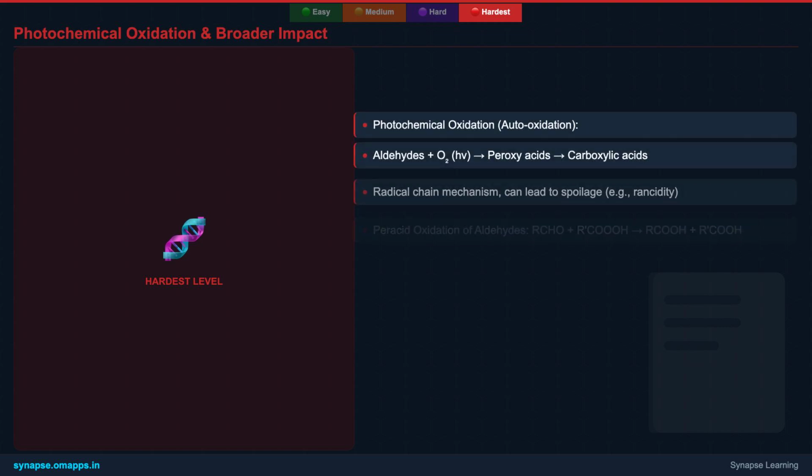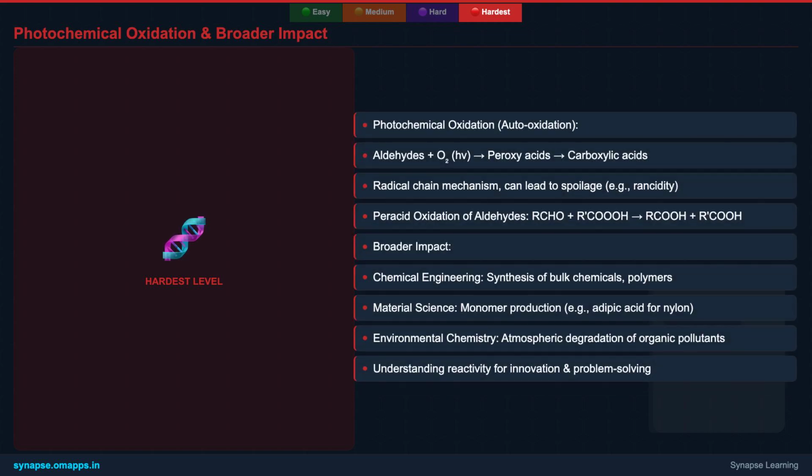Photochemical oxidation represents another fascinating facet where aldehydes can undergo radical chain autooxidation in the presence of light and oxygen. This process forms peroxy acids, which then react with more aldehyde to produce carboxylic acids. While useful in some contexts, it's also a primary cause of spoilage in various organic products, leading to rancidity in fats and oils due to aldehyde formation and subsequent oxidation.